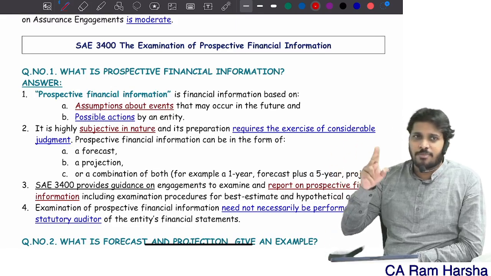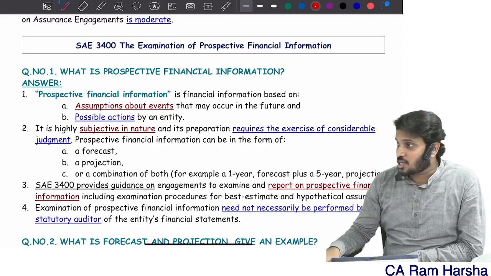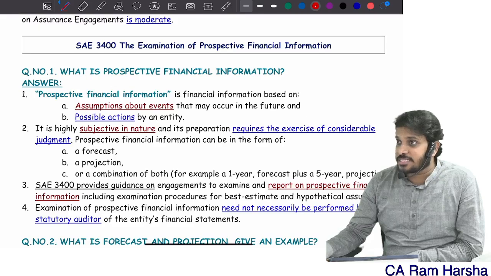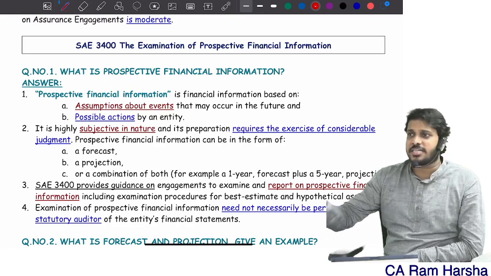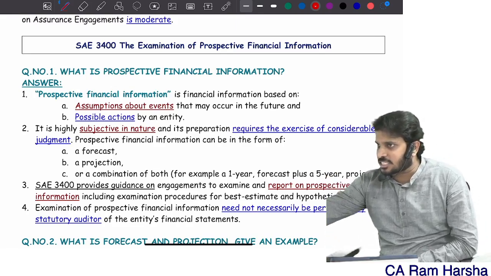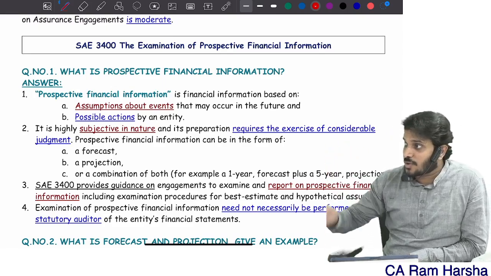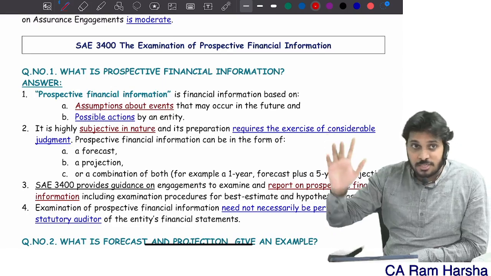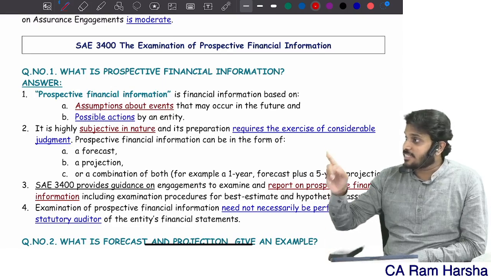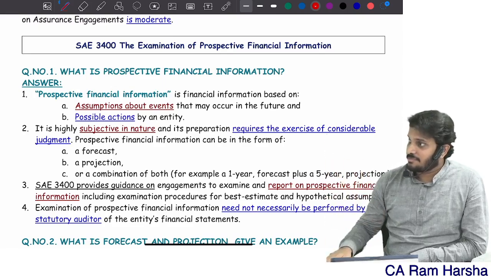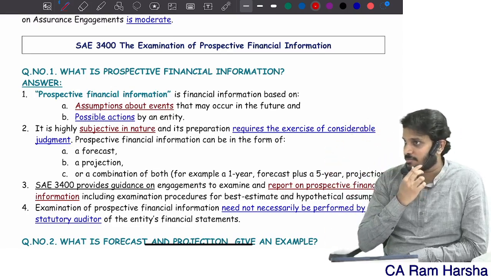Forecast is generally based on best estimate assumption, based on the recent analytics, based on the recent past data available. You can forecast next 6 months or next 12 months, but you can't forecast beyond 12 months. Beyond 12 months, that's called a projection, where the assumption is only hypothetical. It is not a best estimate assumption, it's a hypothetical assumption.